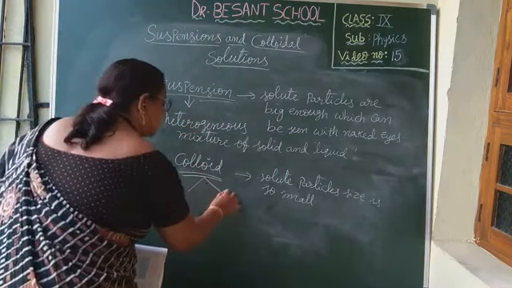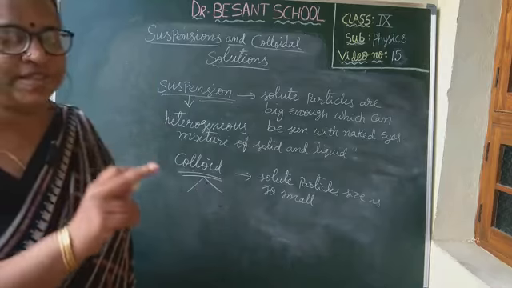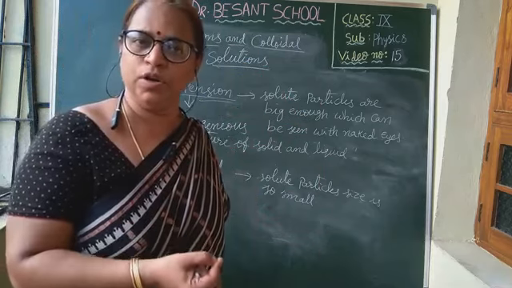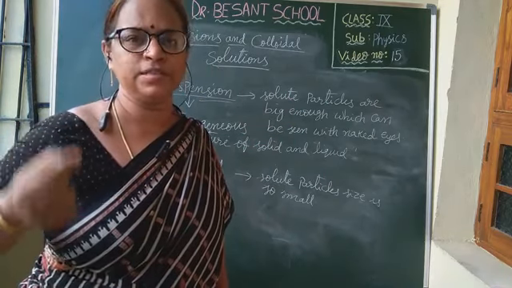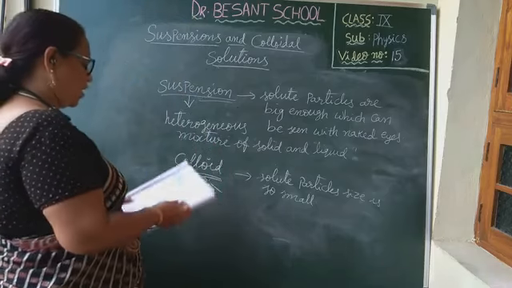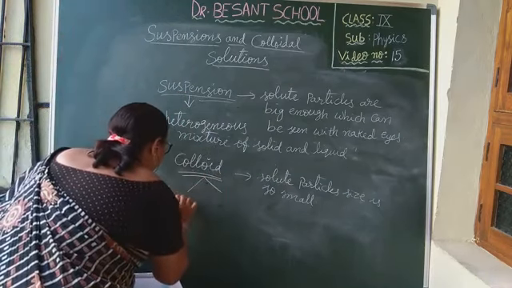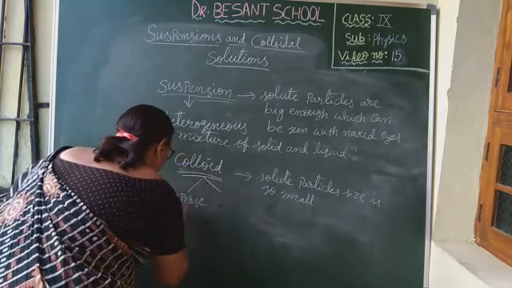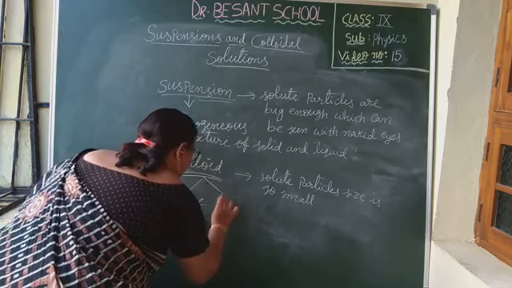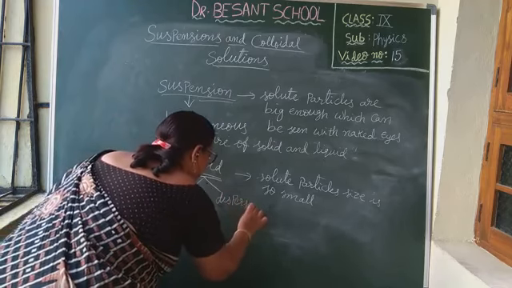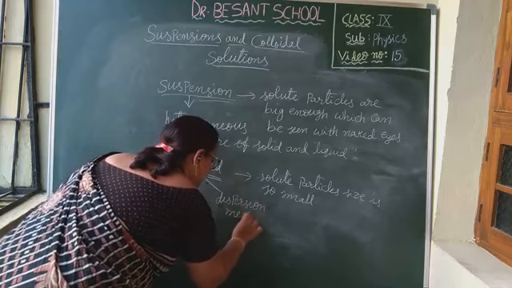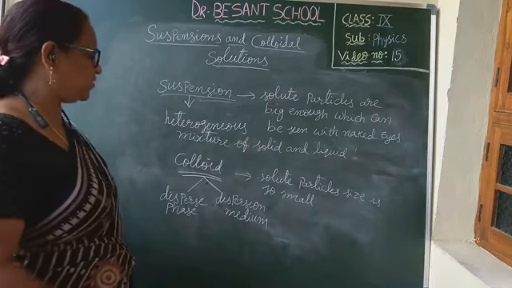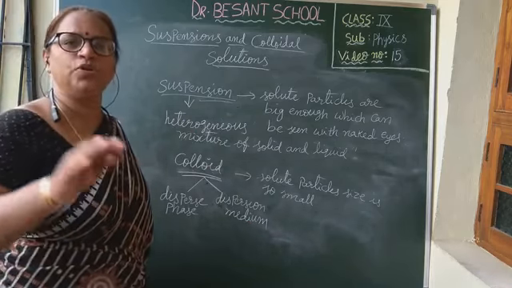What are the two phases? Same like solution. Solution has two phases. What is it? Solute and solvent. The smaller amount you have taken is solute and the larger amount is solvent, isn't it? In the same way, for the colloid also two phases are there. What are they? One is disperse phase, and another one is dispersion medium. These are the two phases in colloid. What is the disperse phase and dispersion medium? Same like solute and solvent.